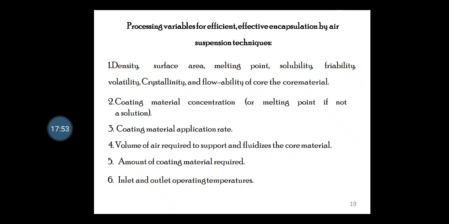We have to focus on these parameters. Then the coating material application rate, the volume of air required to support and fluidize the core material, the amount of coating material required, and the inlet and outlet operating temperature. These are the process variables we have to think about for efficient and effective encapsulation.